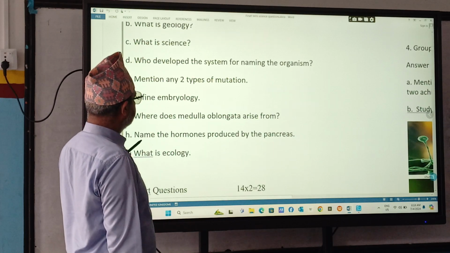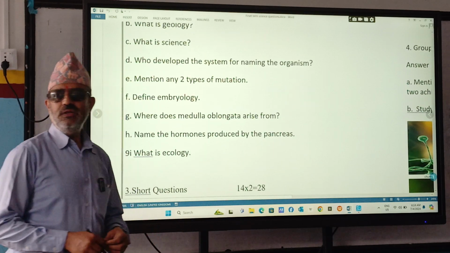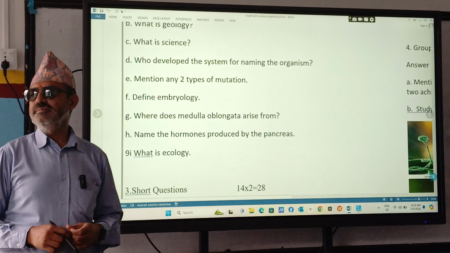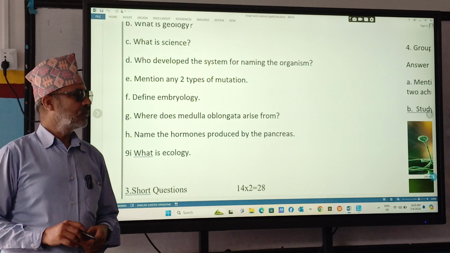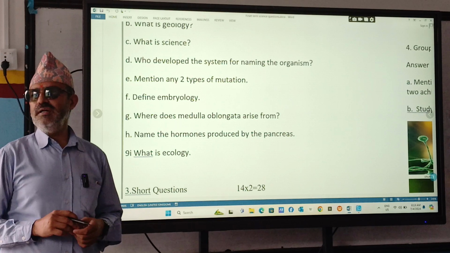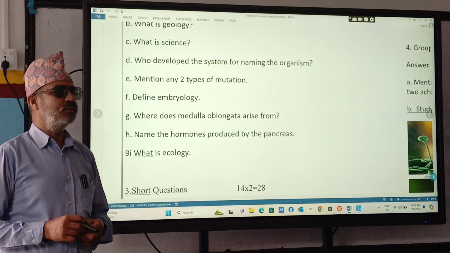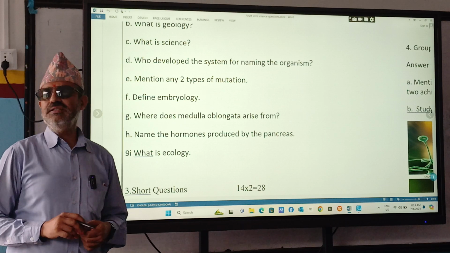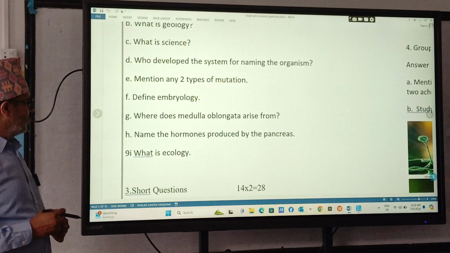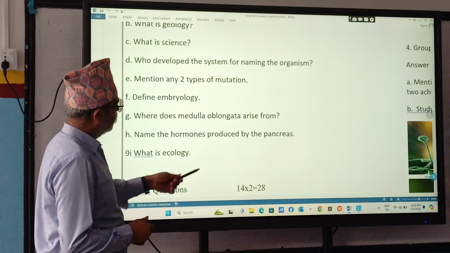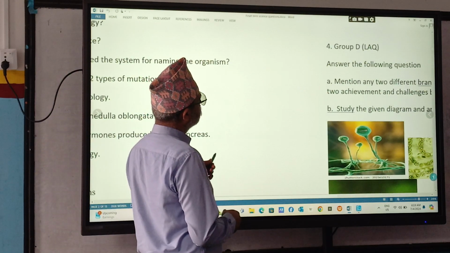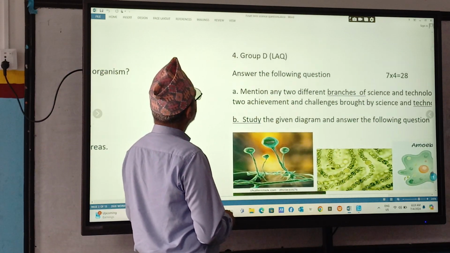What is ecology? Ecology is the study of interrelationship between living beings and environment. That is called ecology. Oikos means environment, logos means study.